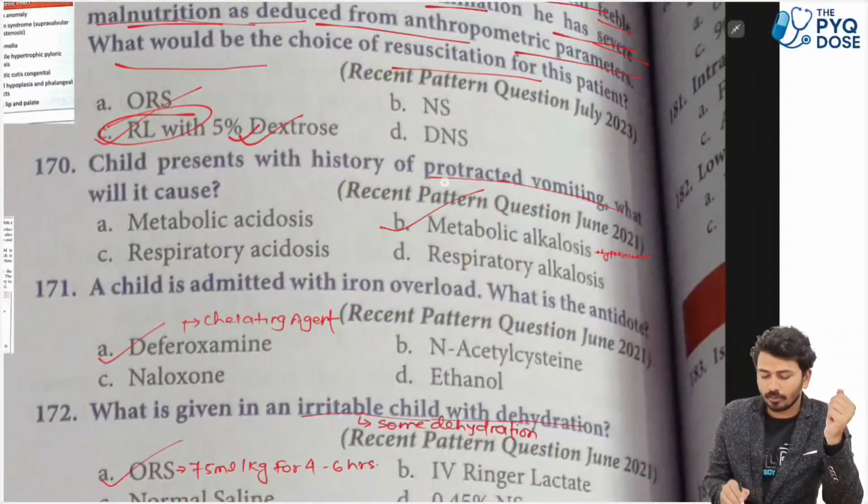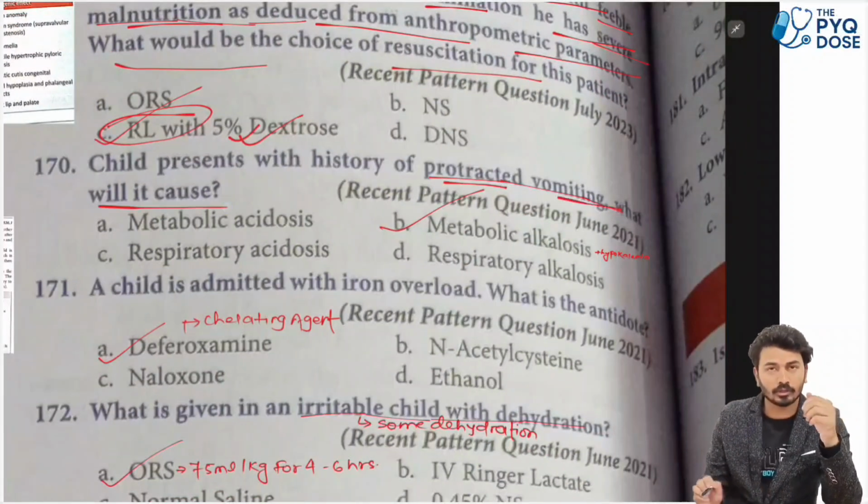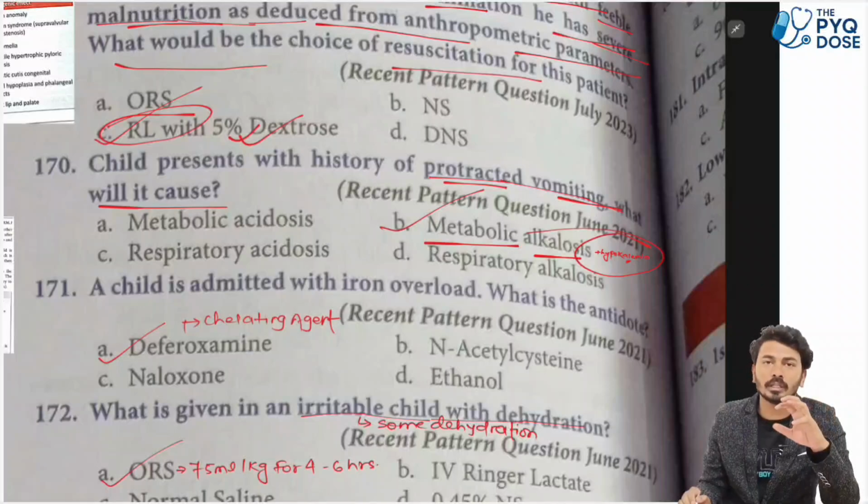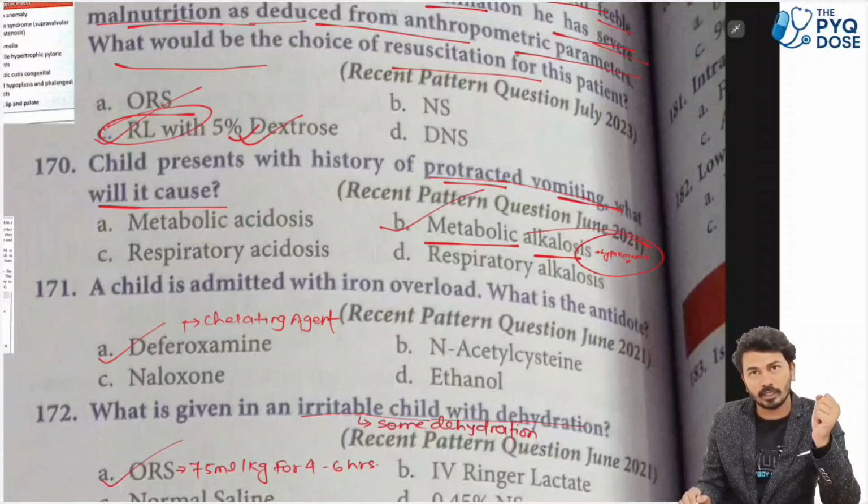Child presents with history of protracted vomiting. What will it cause? The protracted vomiting will be causing metabolic alkalosis plus hypokalemia. ठीक है, hypocalcemia, because in protracted vomiting there will be a lot of acid, that is HCl, taken out from the body, and that will result in metabolic alkalosis.